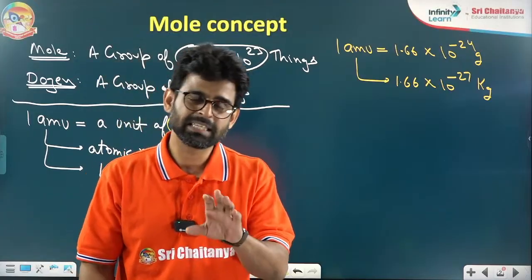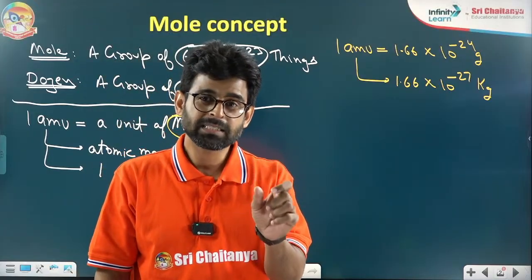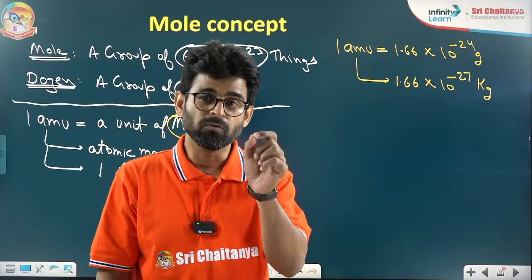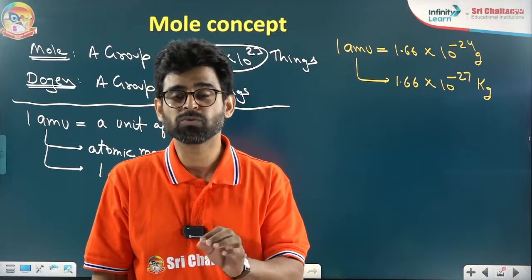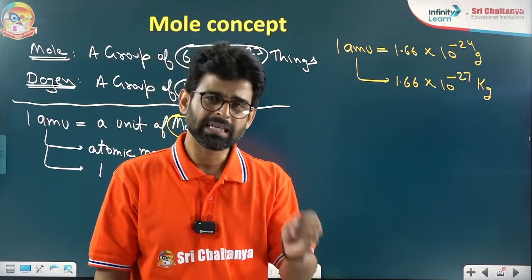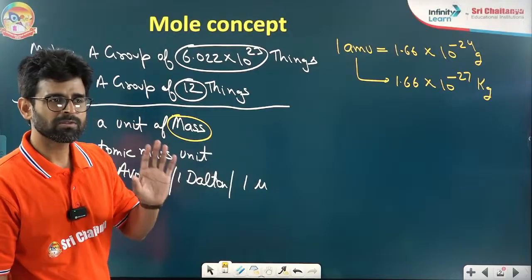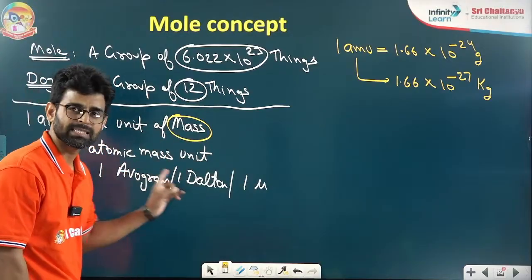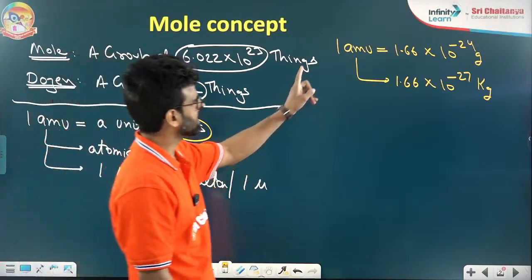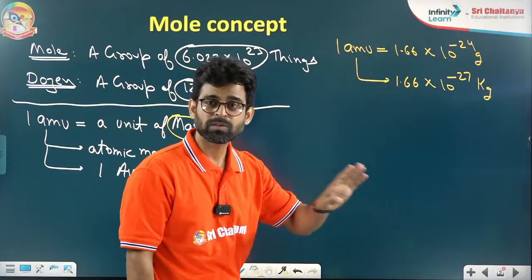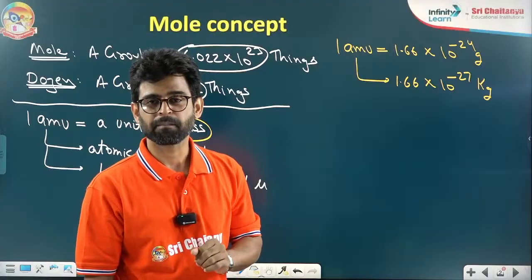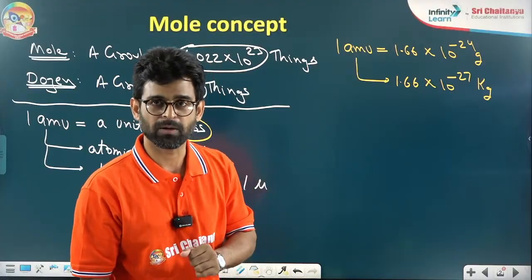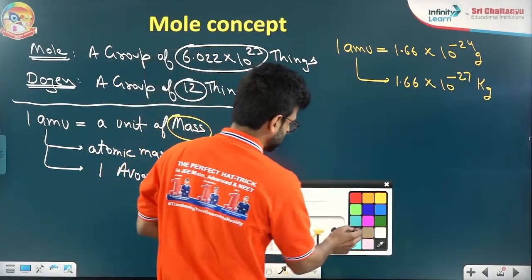The definition is: the mass equal to 1/12 of the mass of one carbon-12 atom, right? Otherwise, for most of our questions, you have to understand that it's a unit of mass, and this is its relationship with the gram or kg. That's it. Nothing more than this is required to solve the questions.